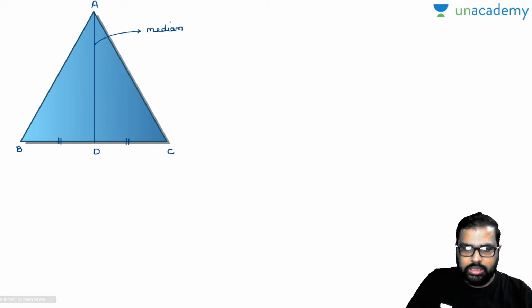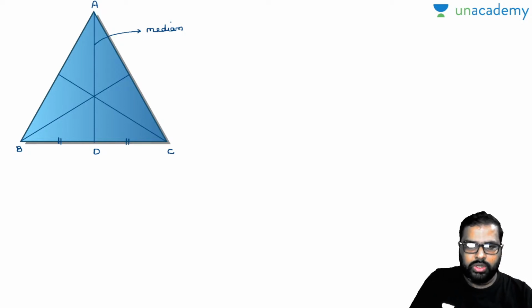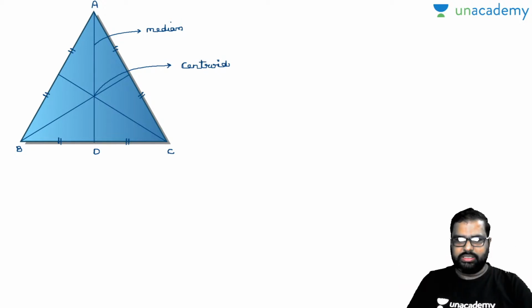Now, one more point here. Let me know, the intersecting point of all medians is called what? Can anybody say in the comment section? The intersecting point of all medians is called... I'll write it down like this. This is called the centroid. Am I right or wrong? Yes. I will discuss each and every point regarding perpendicular and angle bisectors also, don't worry about that. Tomorrow we will get into properties of circles.